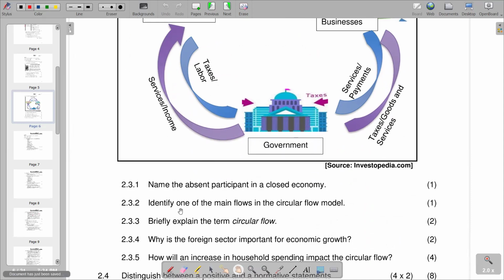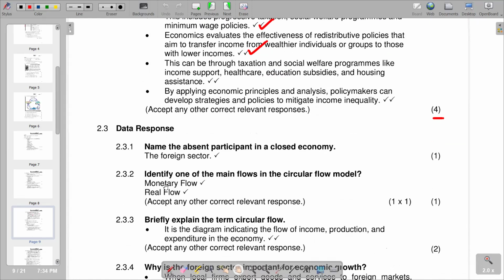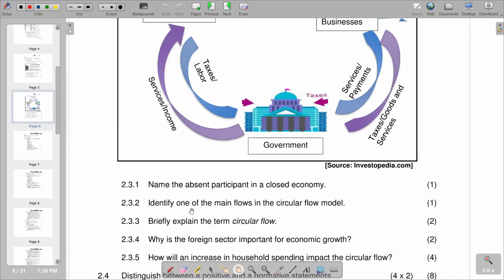Then you go to 2.3.2, identify one of the main flows in the circular flow model. Remember, the flows that we have in the circular flow model are subdivided into real flow and the money flow. So this is what we have on 2.3.2. So we are saying a monetary flow and real flow. So this is what we have. We move on to the next part.